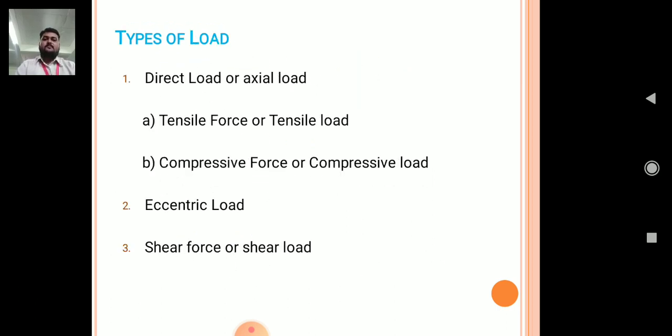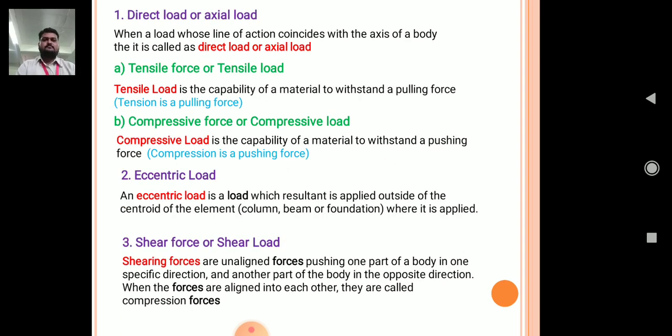Next, types of load. Dear students, there are three main types of load. First one, direct load or axial load. This again is divided into two subtypes: tensile force or tensile load, and compressive force or compressive load. Second one, eccentric load, and third one, shear force or shear load. Now we will see one by one.